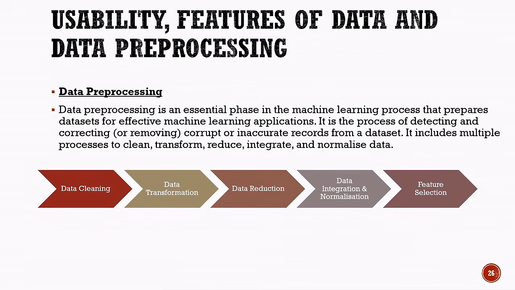Data integration and normalization involve combining data from different sources and bringing data into a consistent and suitable form. Finally, feature selection involves selecting the most relevant features from the dataset for building an effective machine learning model. Thus, data preprocessing helps convert raw data into clean, consistent, and useful data that can be effectively used by AI and machine learning systems.